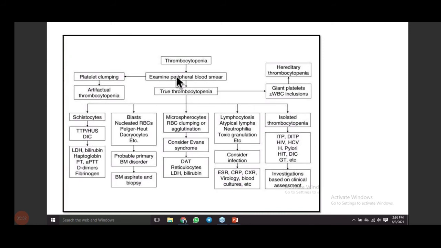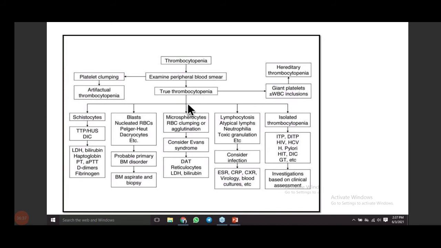Once you examine the peripheral smear, you will check whether there is any abnormal platelet clumping or any satellitism. Okay, because it can occur because of EDTA also. So whether it is pseudo clumping or artifactual thrombocytopenia, this can occur. So you have to rule this out. If it is not that, the platelets are actually decreased, so the patient is having true thrombocytopenia. Fine. What you are going to do next is you will see whether the platelets present in the smear are regular in size or whether they are increased or big in size. If they are, you will think of hereditary thrombocytopenia.